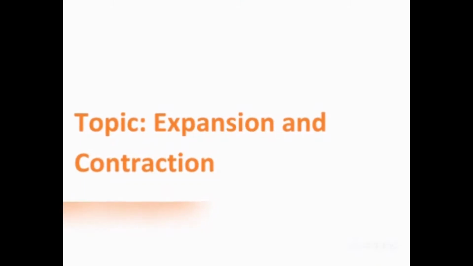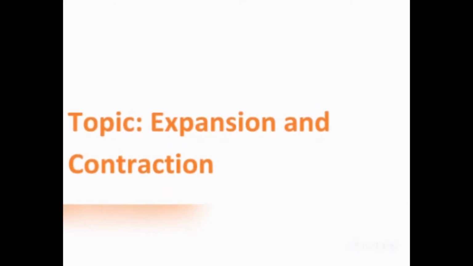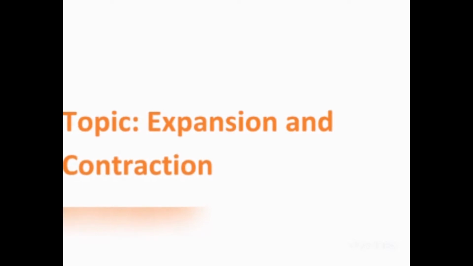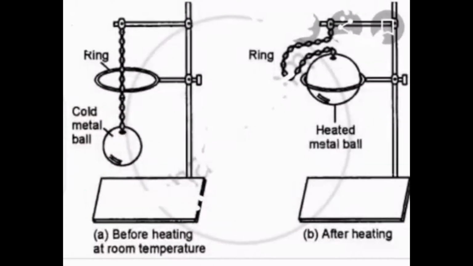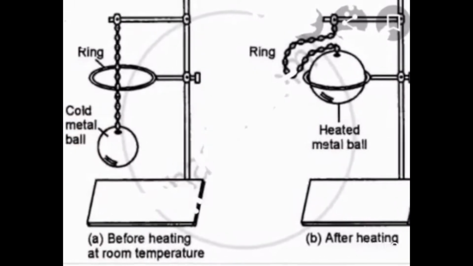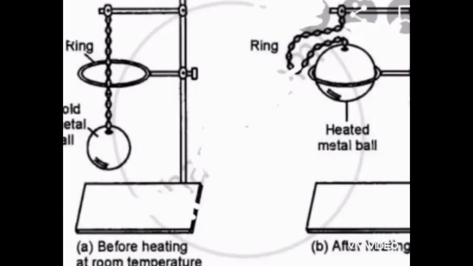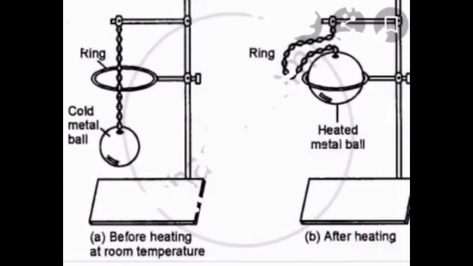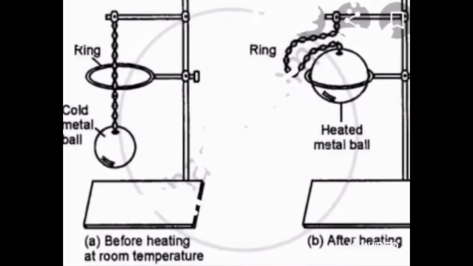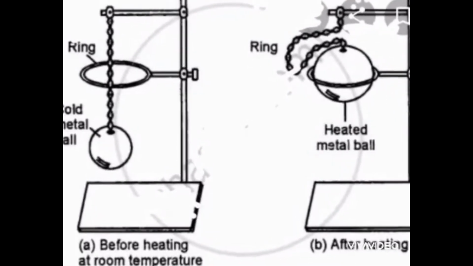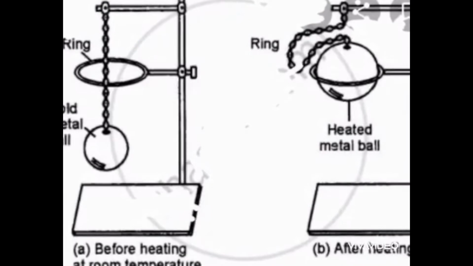Now we will talk about expansion and contraction. Expansion normally takes place in solid substances. As heat is provided, it will expand. After that, when it cools down, it will contract and come back to its original size and shape.